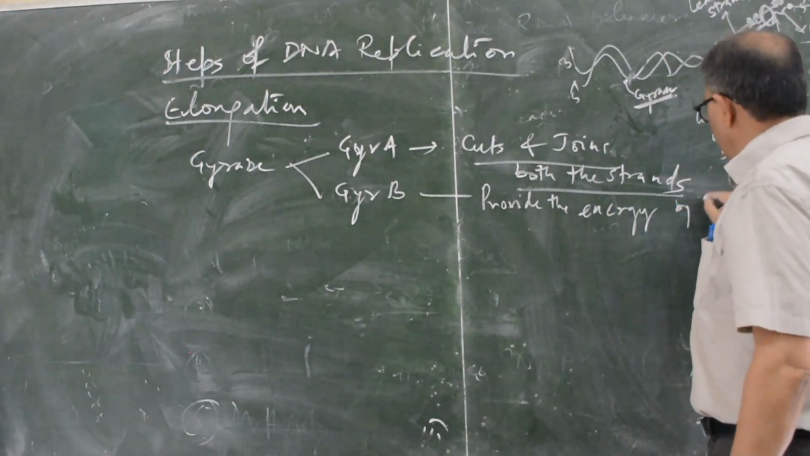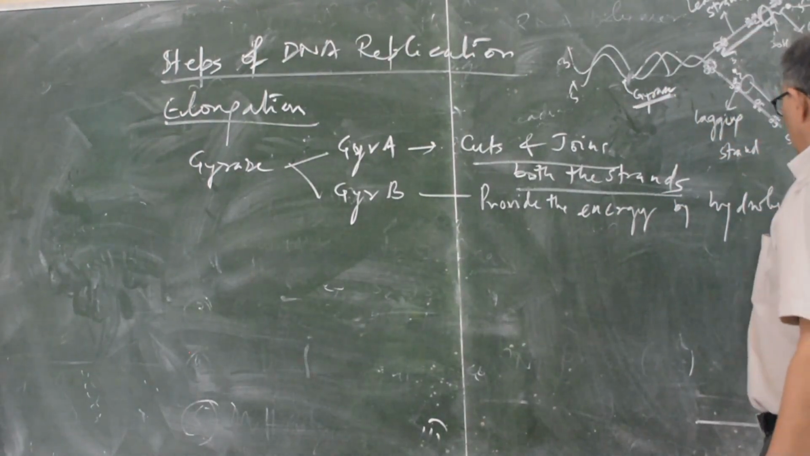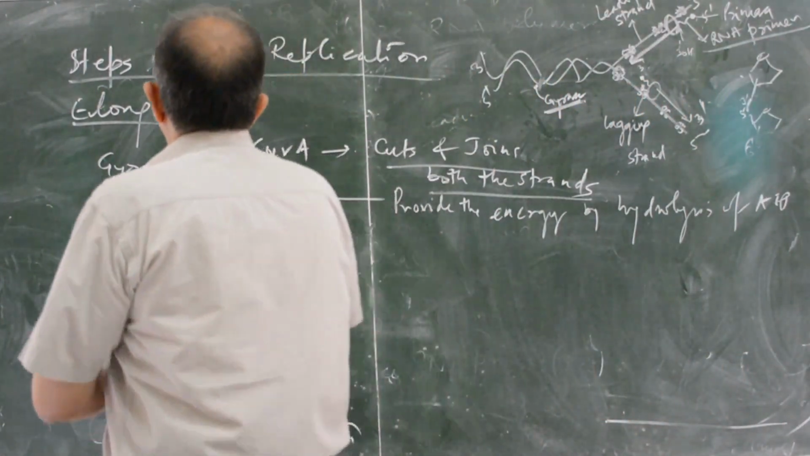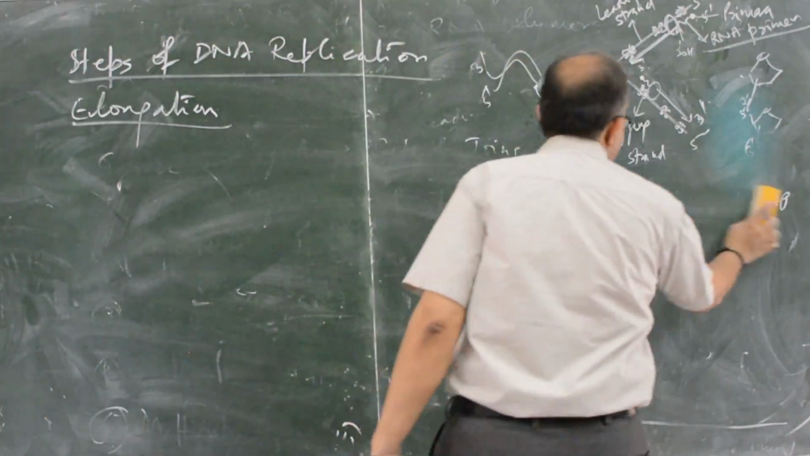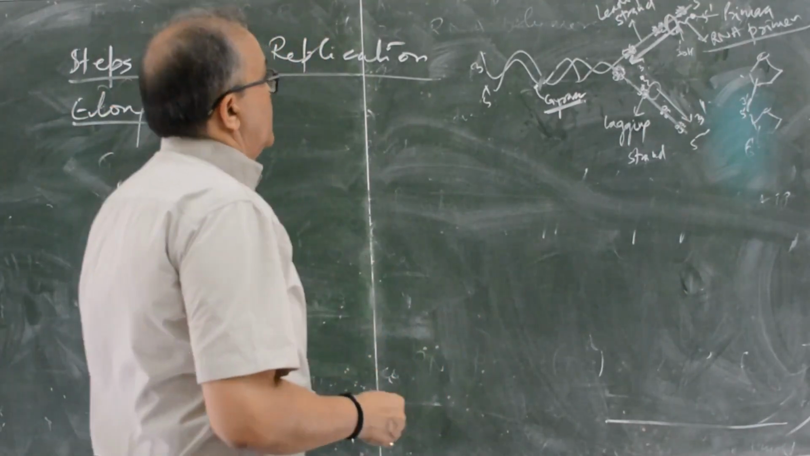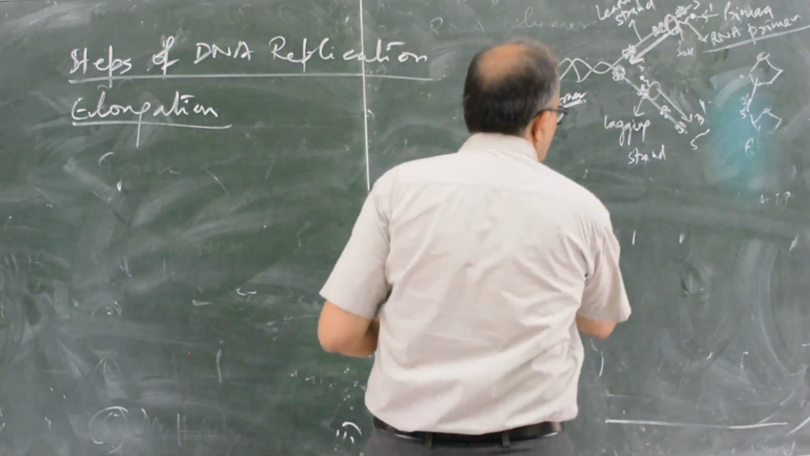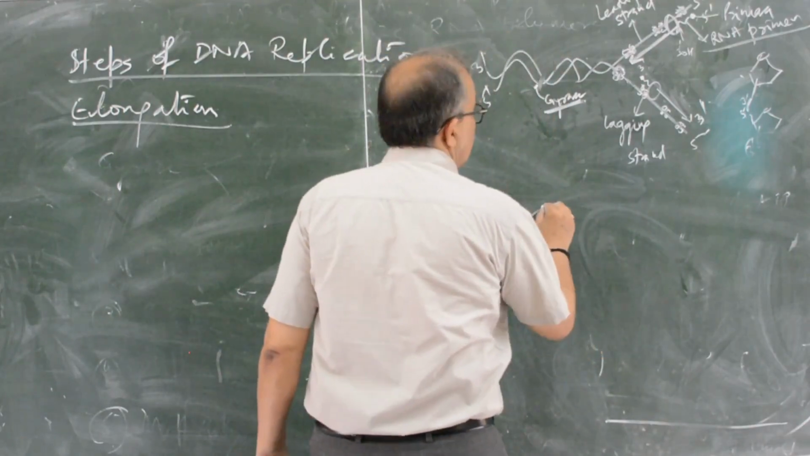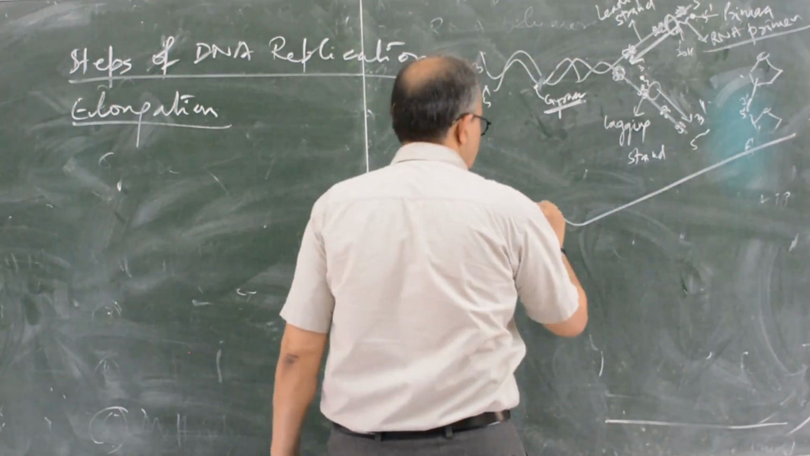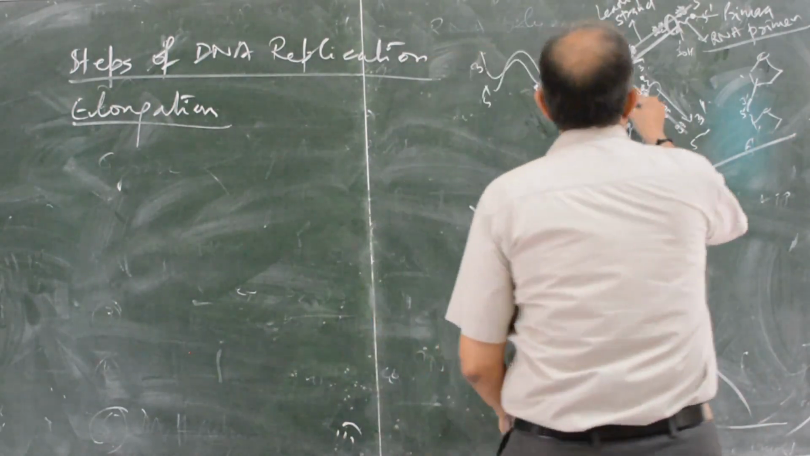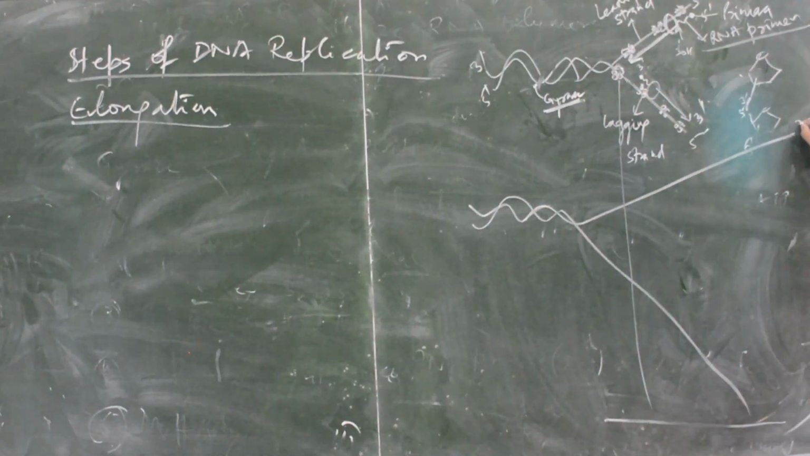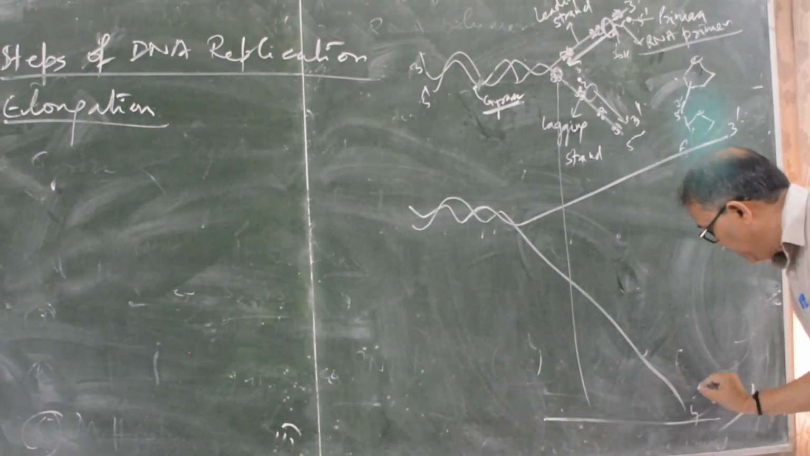By hydrolysis of ATP. Gyrase enzyme relaxes supercoiling. I have told you, relax supercoiling. In this way, after a few minutes, you will see here that this is 3 to 5, this is 5 to 3.